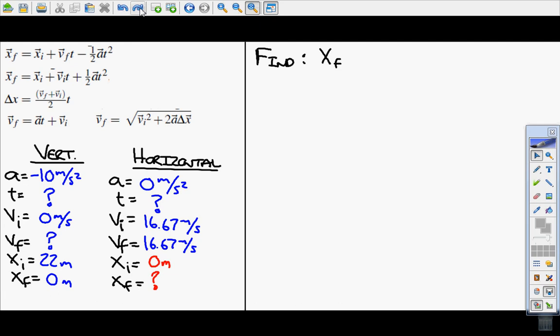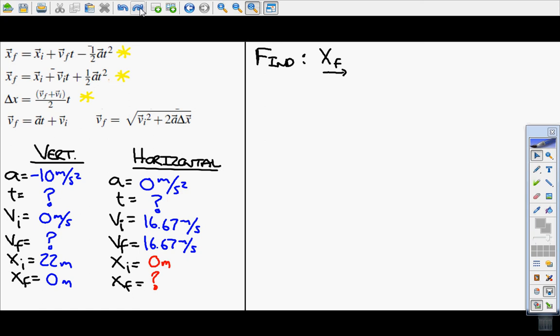So I'm going to take a look at the equations that allow me to find final position, and we're looking at the horizontal final position. Check out the equations above my information, and I'm going to put some yellow stars. These are the equations I can use. Here's the problem. All of those equations that I just starred to find final position require time, and I don't know what time is.